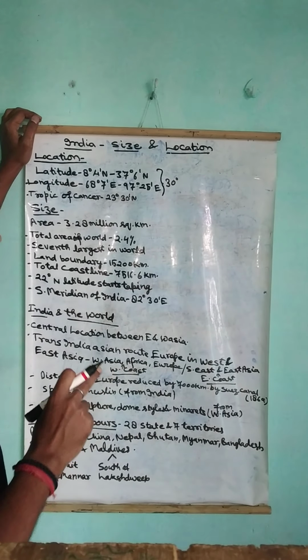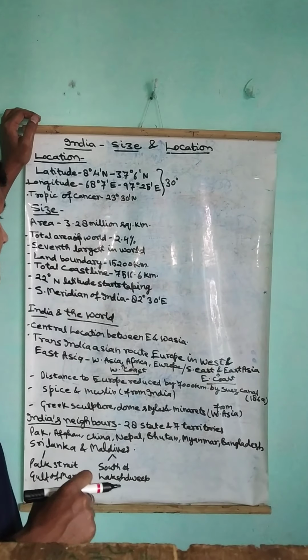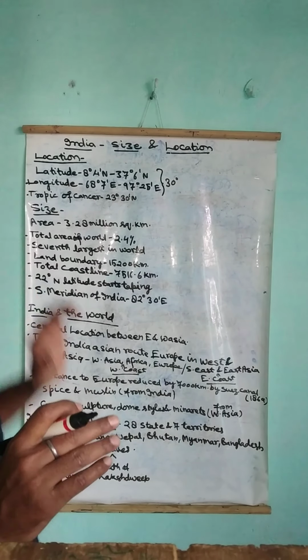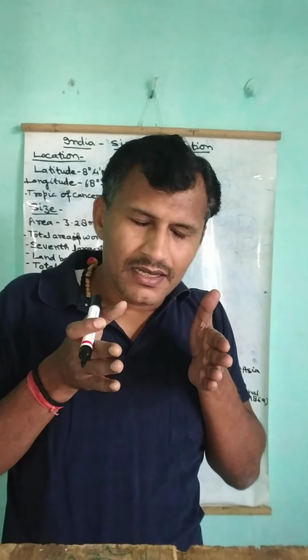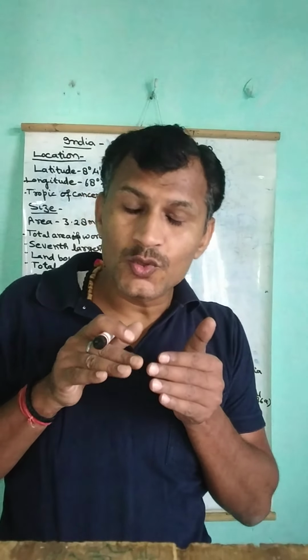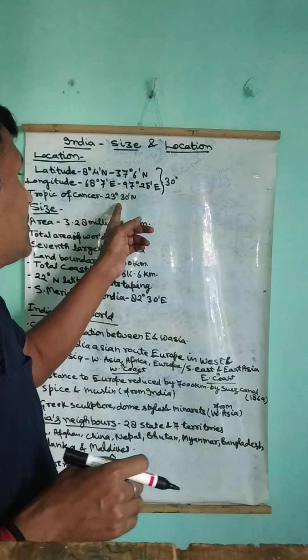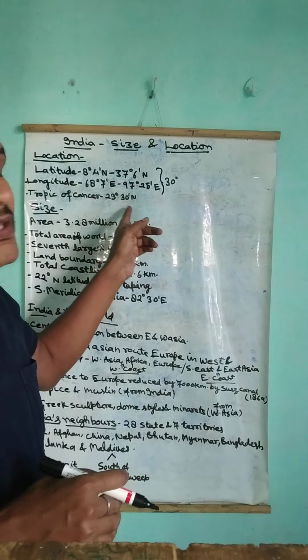The next thing is, it starts, as you all know, that our Indian Ocean, it looks that India is entering inside the Indian Ocean. But from where it starts tapering towards India, the Tropic of Cancer is 23 degree 30 minutes north.